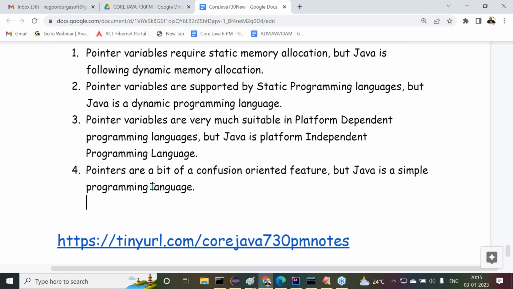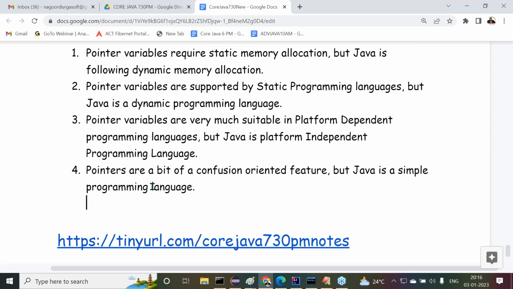In multi-level pointers, if the levels are second level, third level, fourth level, okay, we can trace which pointer is referring to which pointer easily. If the pointer level is 10th level, or 15th level, is it possible for us to trace which pointer is referring to which pointer and which is referring to some other pointer? Is it a bit confusing or not? Because of this type of feature, it's totally a confusion oriented feature. So pointers are giving confusion to the developers. It's not a simple feature.